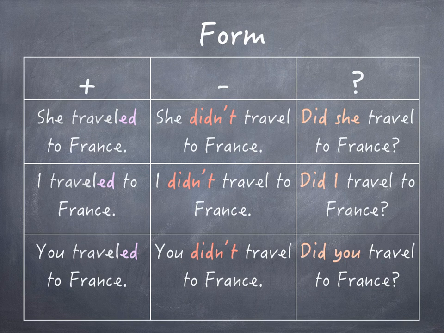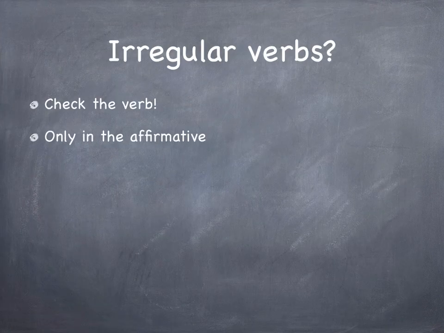For the interrogative, you just put did first. Did she travel to France? Did I travel to France? Or did you travel to France? So it's pretty simple, just to remind you. Let's move on then. So irregular verbs. So we're not going to talk about this today. So always check the verb and remember that it's only going to change in the affirmative.